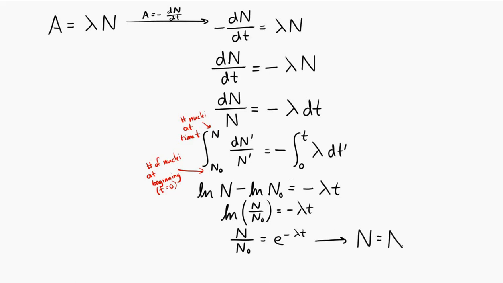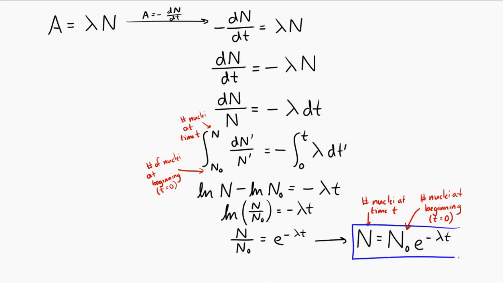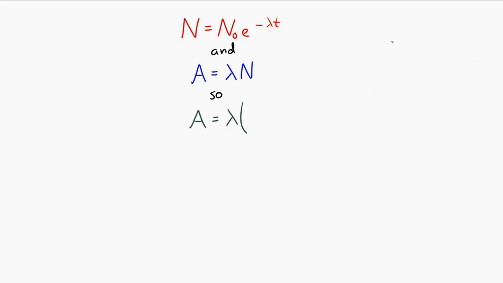Do a little natural log identity here, do a little algebra, and then we can solve for N. N is equal to N0 e to the minus lambda t, where N is the number of nuclei that are left after time t. N0 is the number of nuclei that were there at the beginning at time t equals 0. And then t is the amount of time that passed, and lambda, of course, is the decay constant. Now, we can also change this a little bit. Let's say we want this in terms of the activity. Well, the activity at some time is equal to lambda times the number of nuclei. So it's equal to lambda N0 e to the minus lambda t.